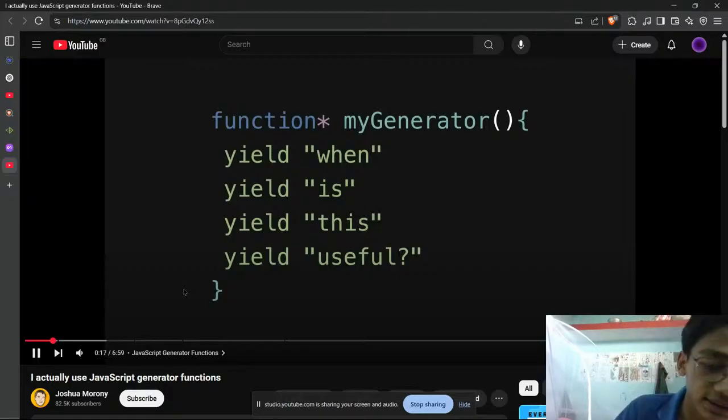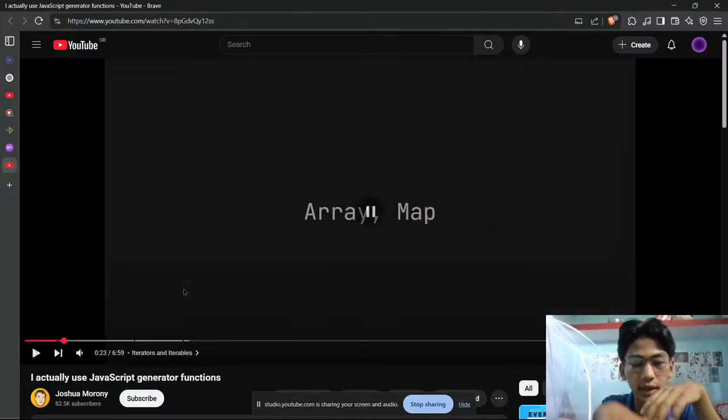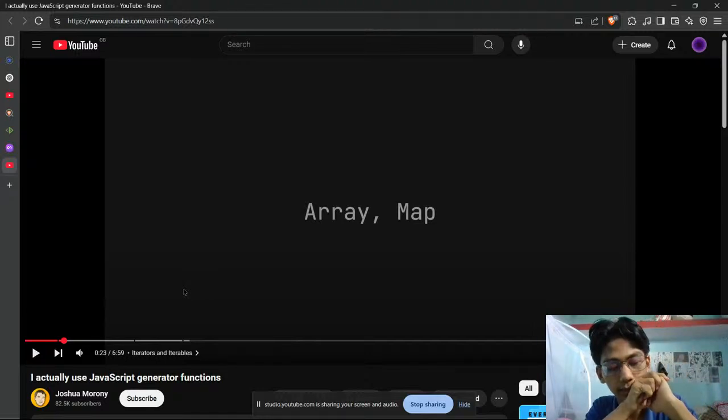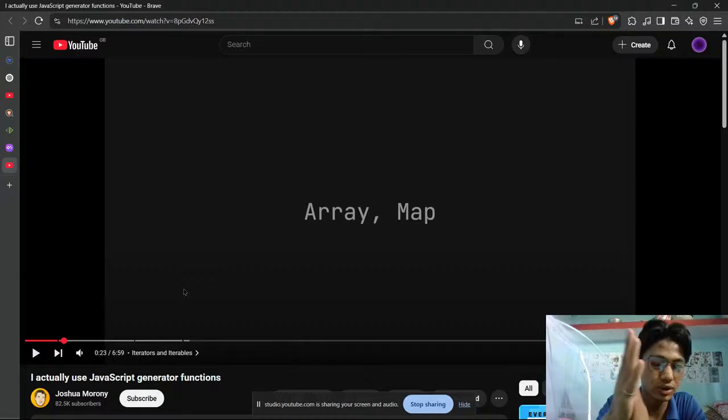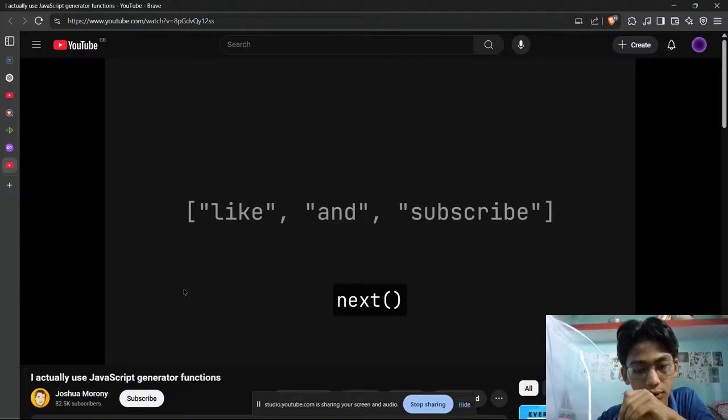Let's go. Let's get the basics of generators down by first talking about iterators and iterables, like array and map. Is that like a JavaScript built-in function? The built-in objects have an iteration mechanism that defines how to iterate through a value. I didn't know about it.